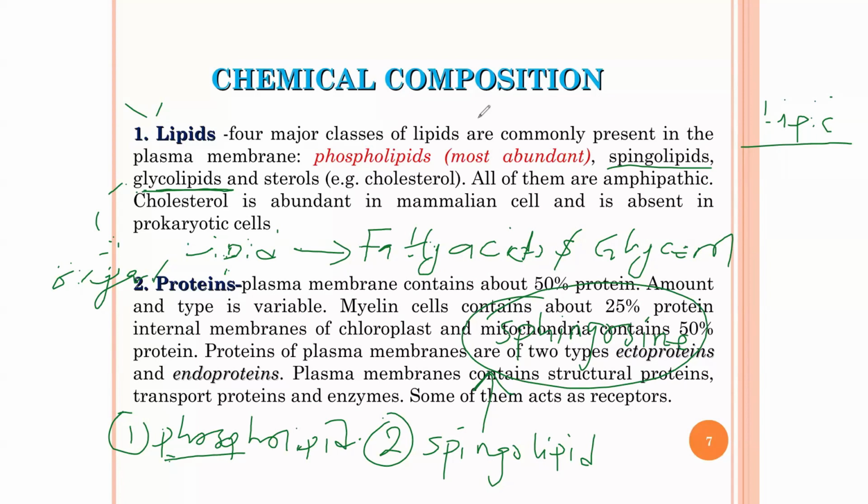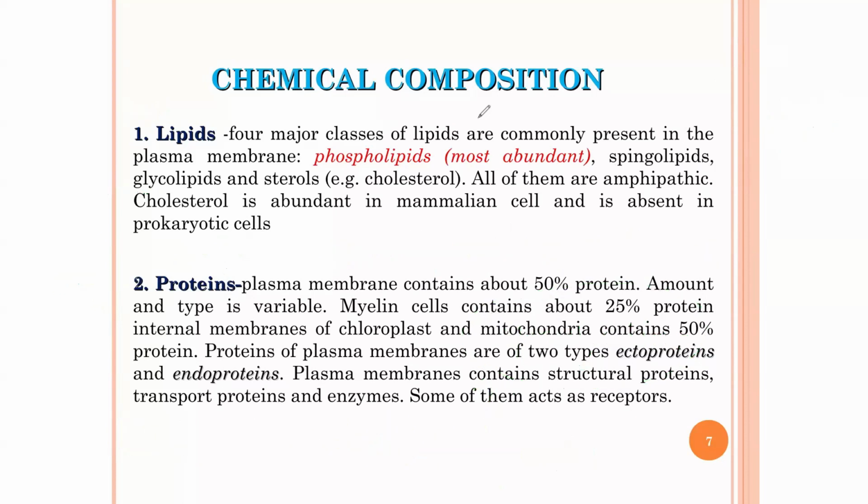So what are these types of proteins that are usually found in the cell membrane? Number one, we have what we call integral protein and peripheral protein. So what are integral proteins? Integral proteins are those proteins that are fully embedded into the cell membrane.